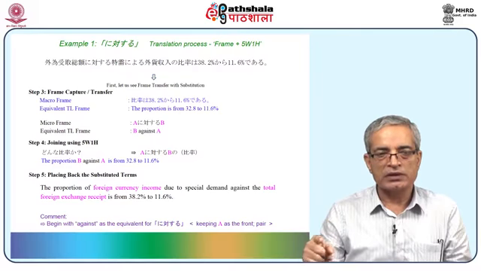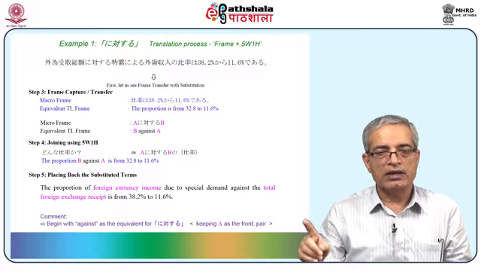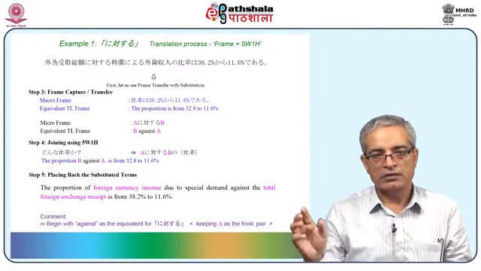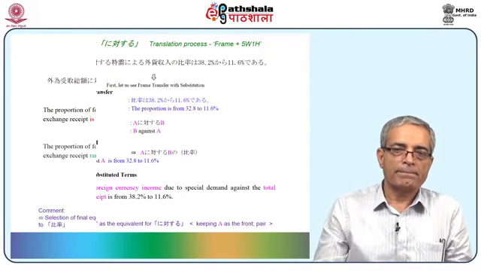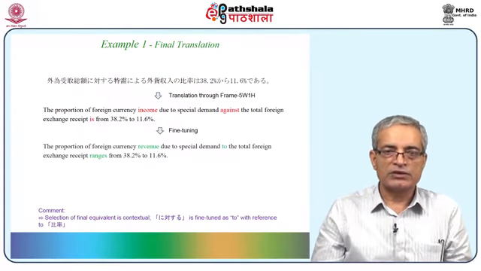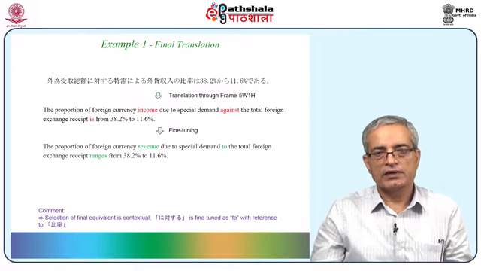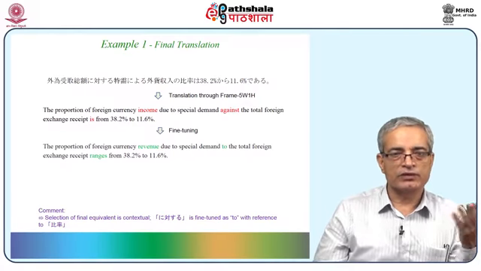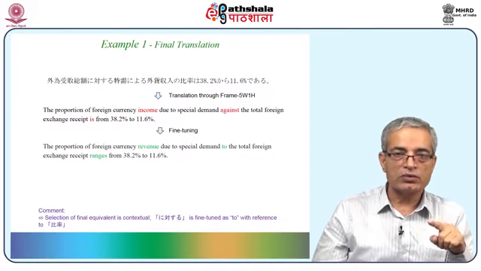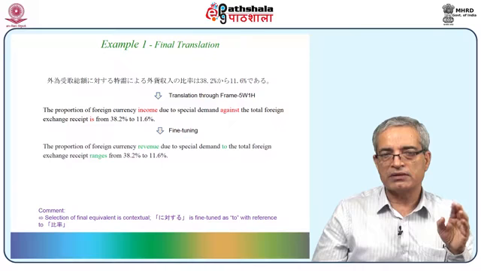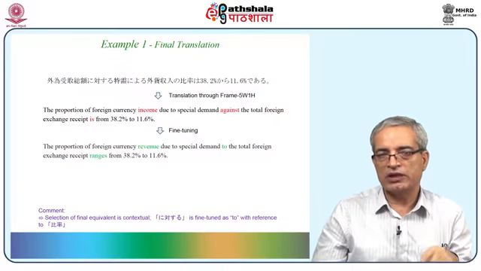Okay, so begin with against as the equivalent for ni taisuru, keeping A at the front, and remember the keyword here is pair. Okay, the final translation comes as follows. This is what we had written in the previous one, so with some fine tuning, it comes as the proportion of foreign currency revenue due to special demand to the total foreign exchange receipt ranges from 38.2% to 11.6%.